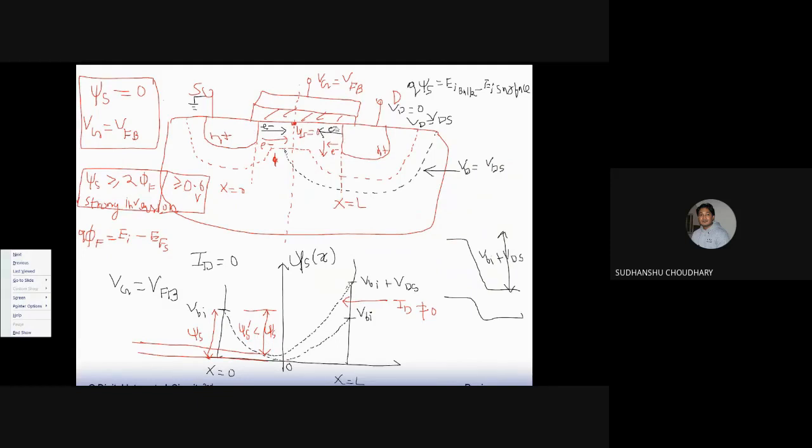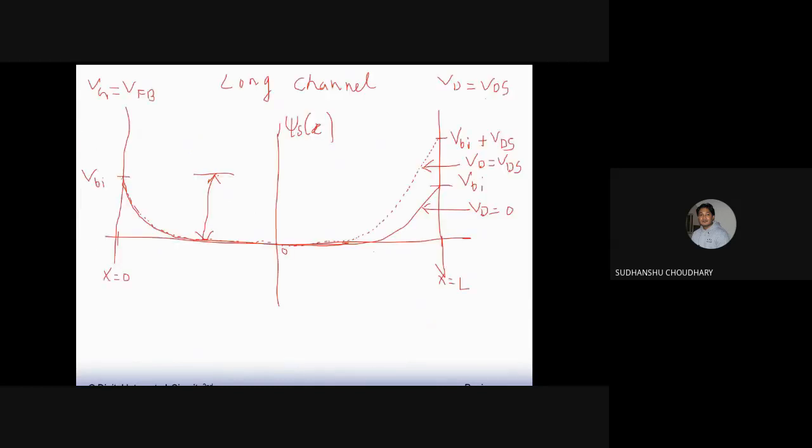The number of electrons moving from drain to source via the channel goes down because of the increase in the built-in potential across the drain junction. So net carrier movement is there, current is there. Current is not 0 in this case, with Vbi plus Vds when Vds is applied. That explains the drain induced barrier lowering.